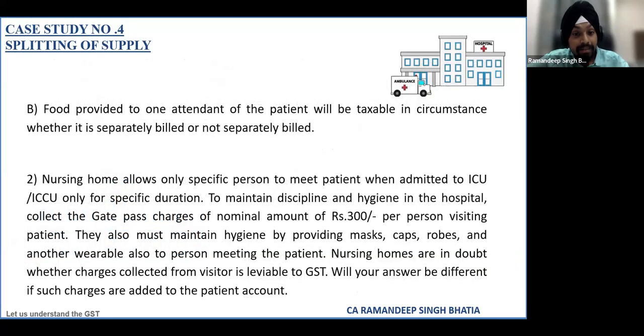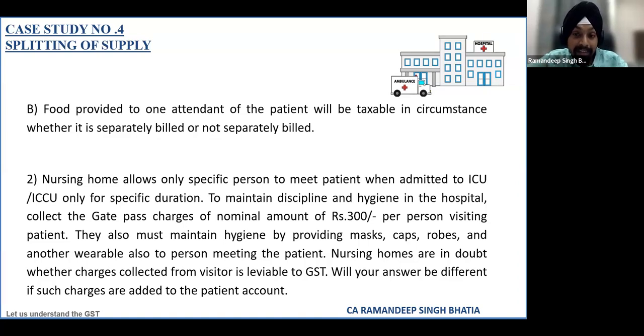The second question was about this 300 rupees charge collected from any relative or visitor, and the description mentioned is to maintain discipline and hygiene. They are also providing masks, caps, robes, and other wearables. Can we say that this 300 rupees collected is for the supply of these goods, masks, caps, robes and other wearables, and is taxable? Or again, we will say that no, these are healthcare services only, because the definition of healthcare includes not only treatment but care also.